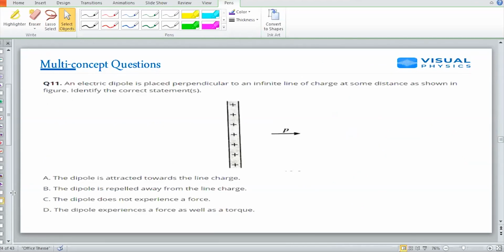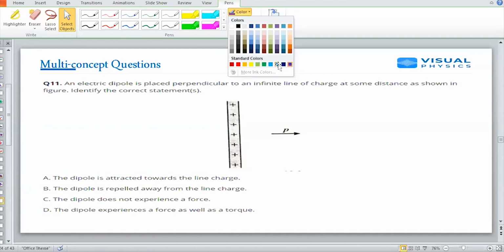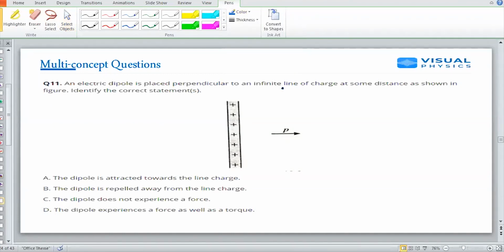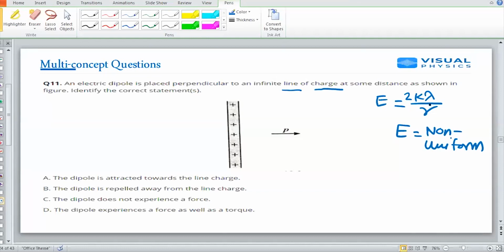Question number 11. Naveen had a doubt that, sir, this is a sheet, but if we read it properly, nowhere is a sheet mentioned, because it is an infinite line of charge. And for an infinite line of charge, I have told you the field is 2kλ by r. 2kλ by r means the electric field is non-uniform. By non-uniform, it is varying with distance. Okay, it is varying with distance.